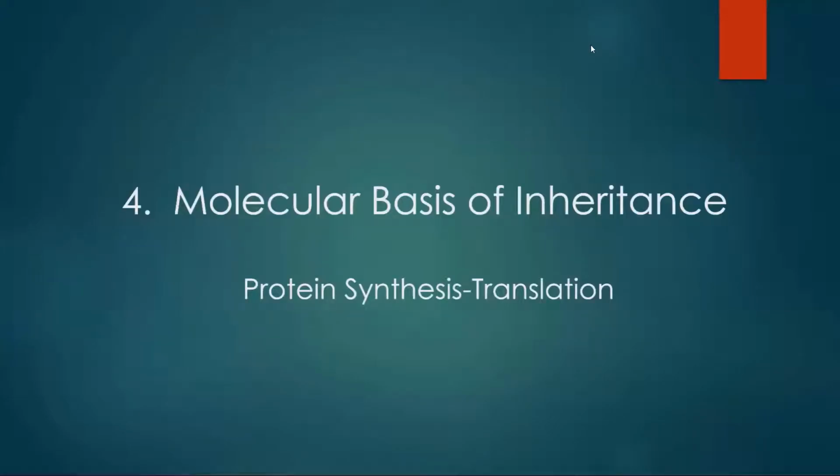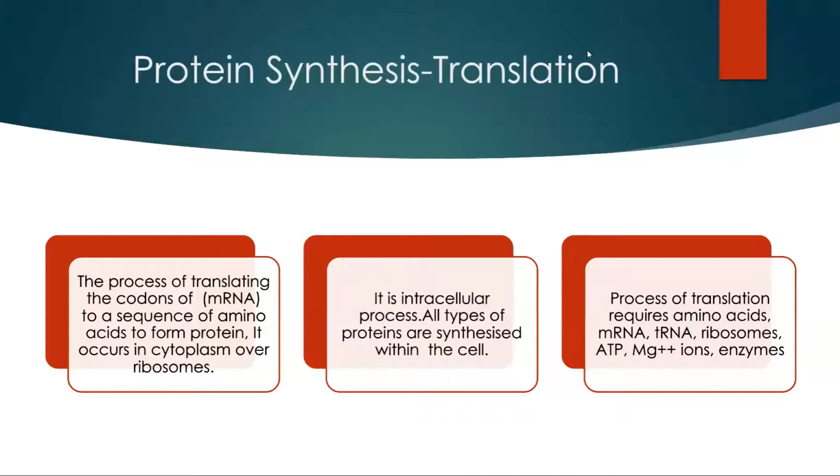Hello friends, our today's subtopic is protein synthesis from molecular basis of inheritance. Already we have discussed the first part of protein synthesis, that is transcription. Today we see the next part, that is translation. Transcription occurs inside the nucleus in eukaryotes, while the translation occurs in the cytoplasm.